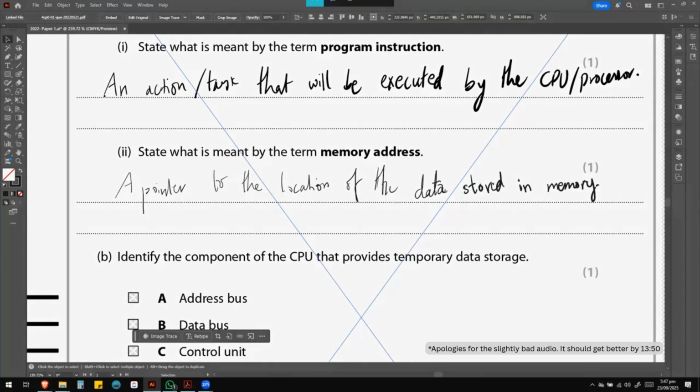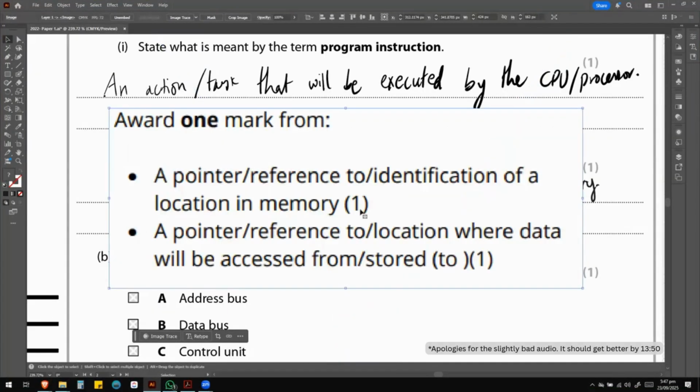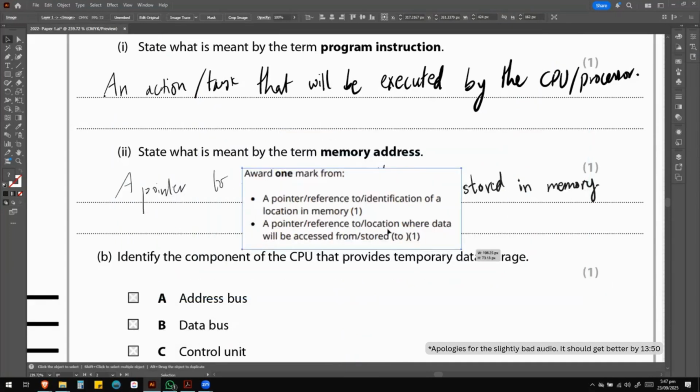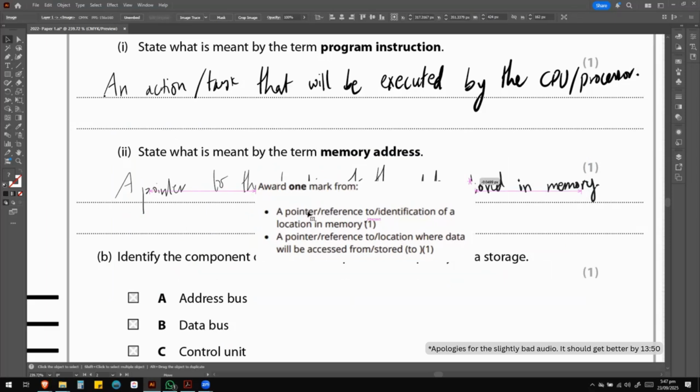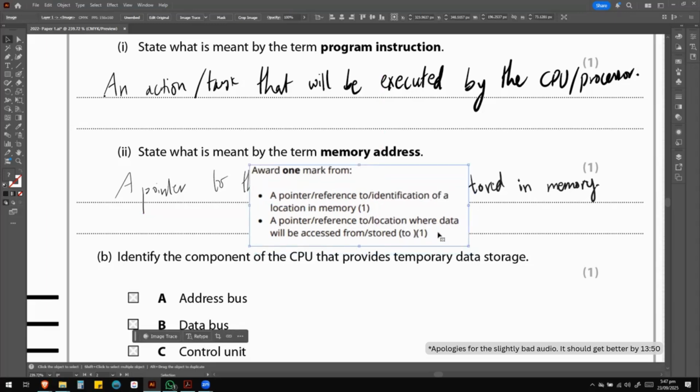Here are the marked answers that you can look at. You can see a pointer reference, you can say a pointer or reference to or identification of a location in memory. That will give you the 1 mark that you need here. So say a pointer reference to location where data will be accessed from or stored in or stored to. Okay, so take a note of that, and this is how you can answer this question as well.